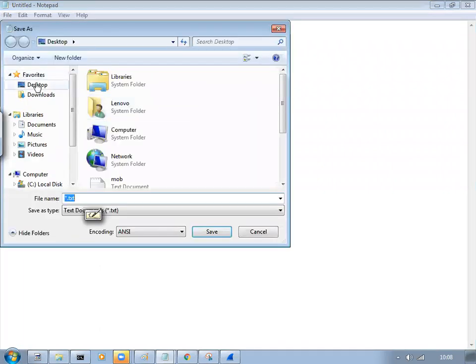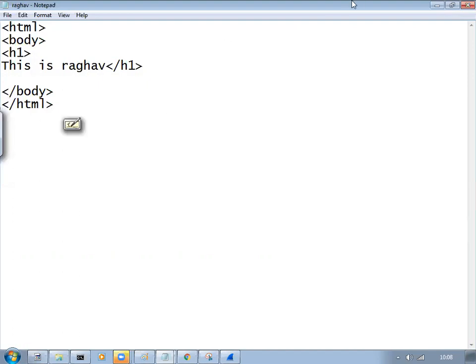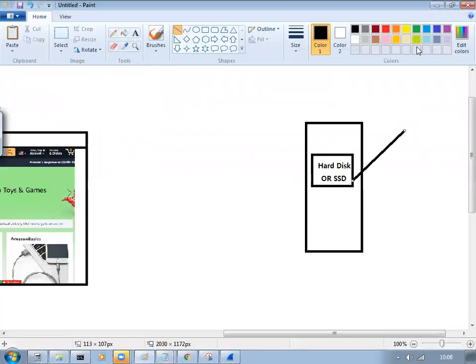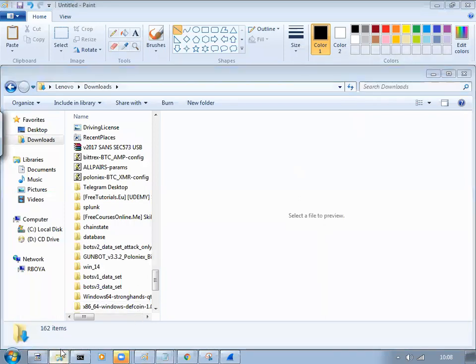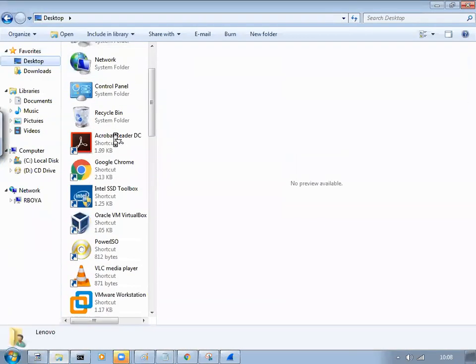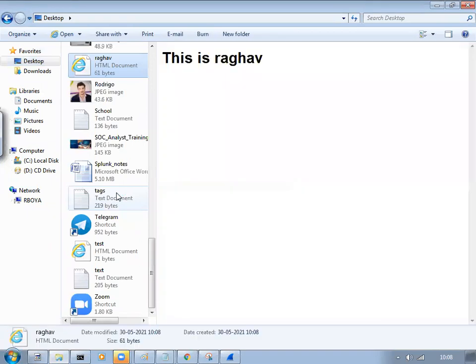Save as. Saving it on the desktop as a web page, like Raghav company, like the Amazon website, the same way, as HTML. Now what I'll do is go to that desktop location, where Raghav's file is. So this is a web page, kind of a server page. Some website I have created just now. Let us open that and see how it opens.